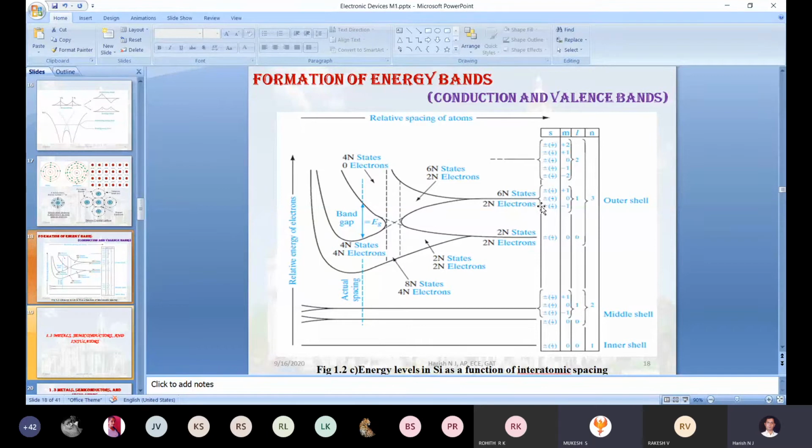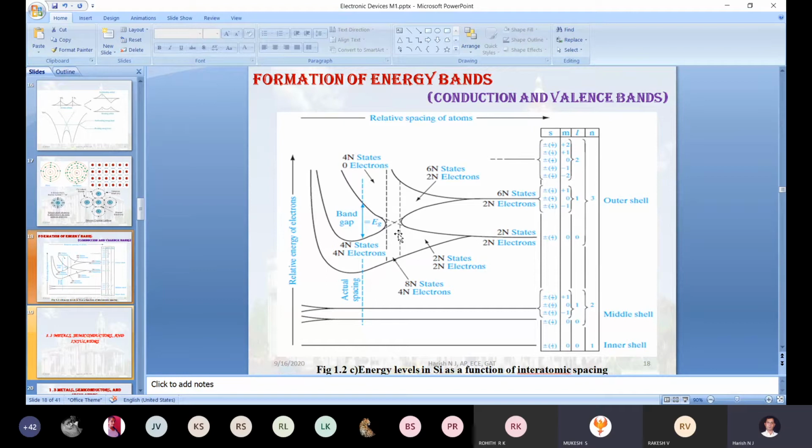Okay. So now when you start decreasing the interatomic distance between the two atoms, the 3s and 3p will start interacting. That interaction is what we call hybridization. Before the hybridization, the status is the same: out of 6n, only 2n will be filled. In 3s, out of 2n states, 2n are filled. After the hybridization, this band and this band will get merged.